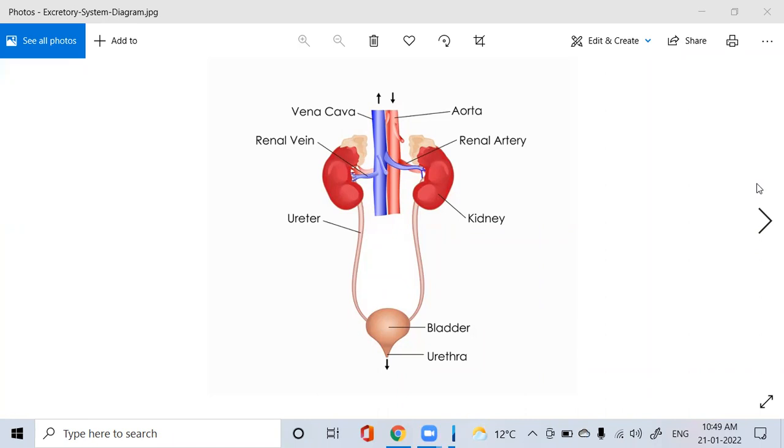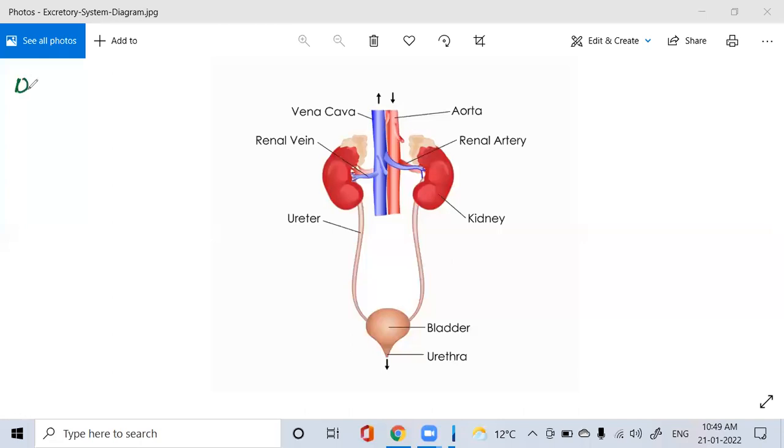Now, let us look at the various organs which are involved in what we call the human excretory system. We know that in excretion of waste there are so many parts.